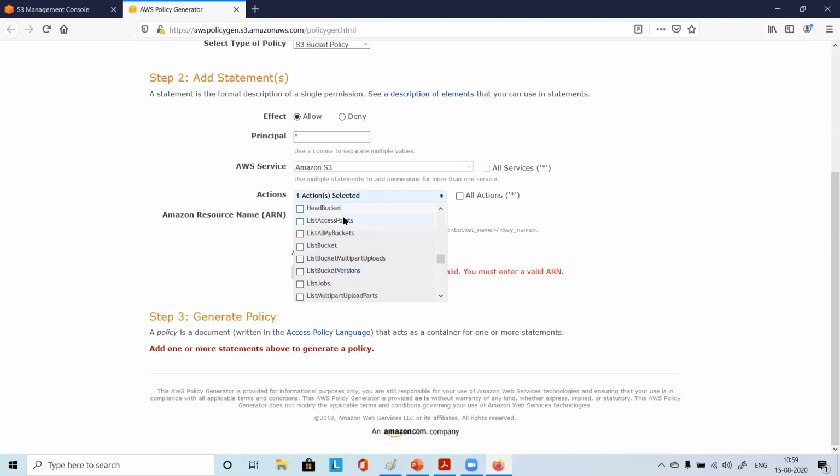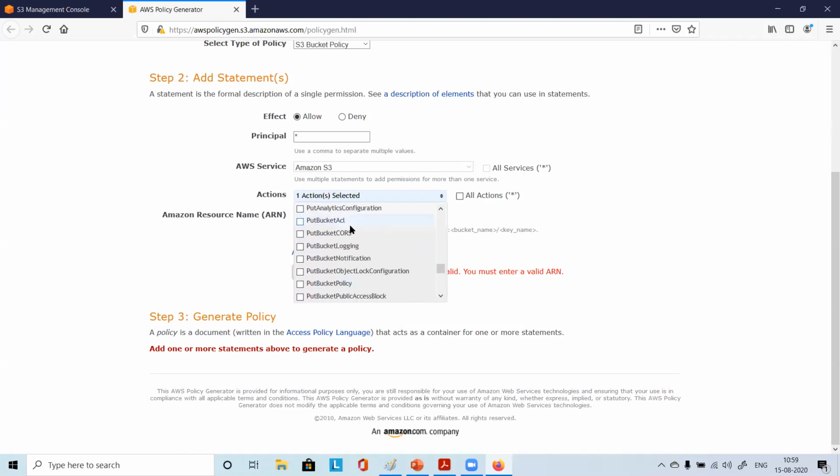Sometimes, say you want to give me permission to list all your buckets in your S3. Then the list all my buckets option will come, or list bucket. There you will give your bucket name, and I can use that bucket. Whatever is your bucket, that will be visible to me. I'll put your account ID in my account section, and if you give me this privilege of list bucket, I can list a particular bucket in my account itself.